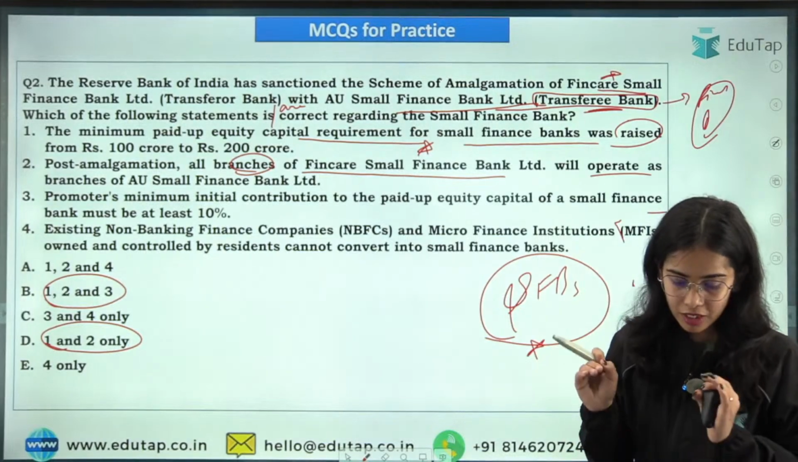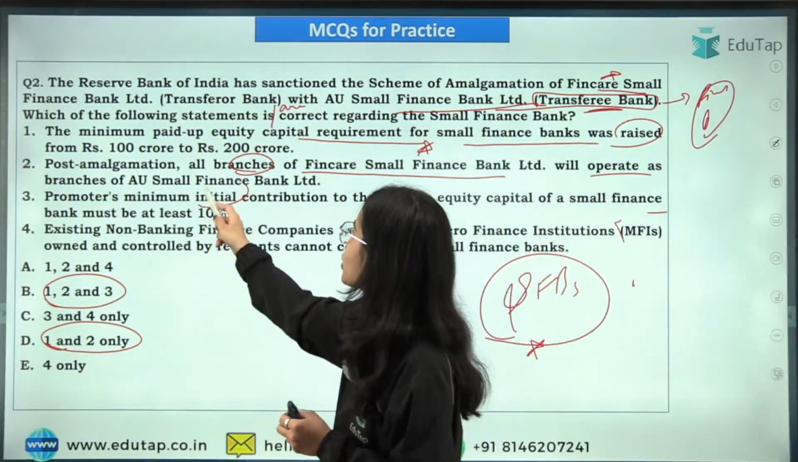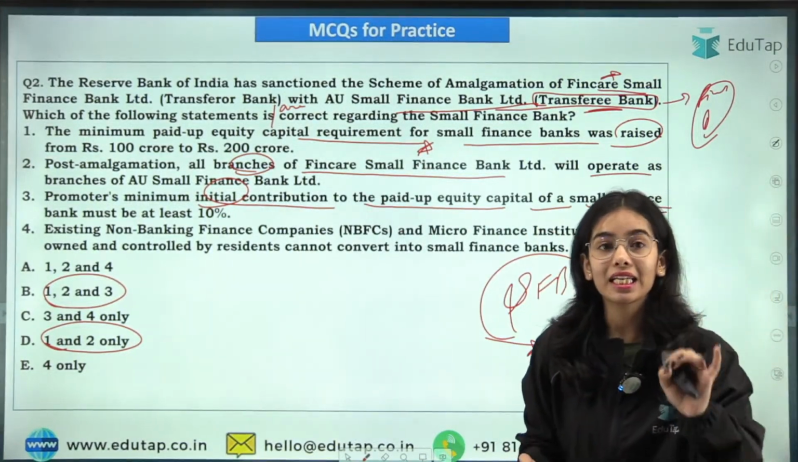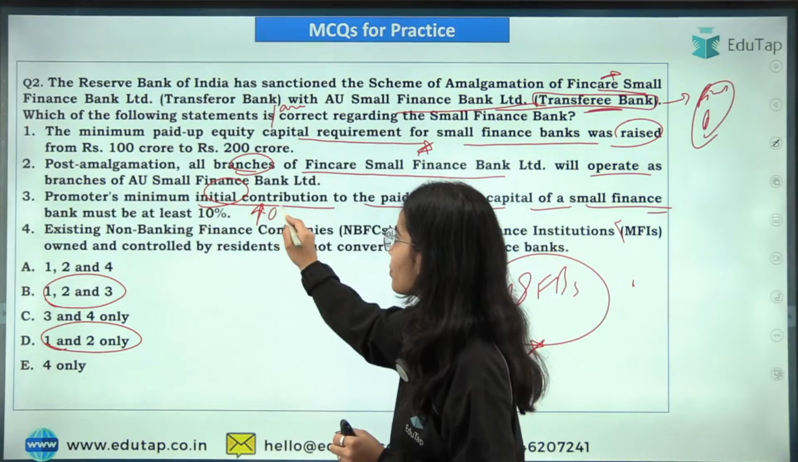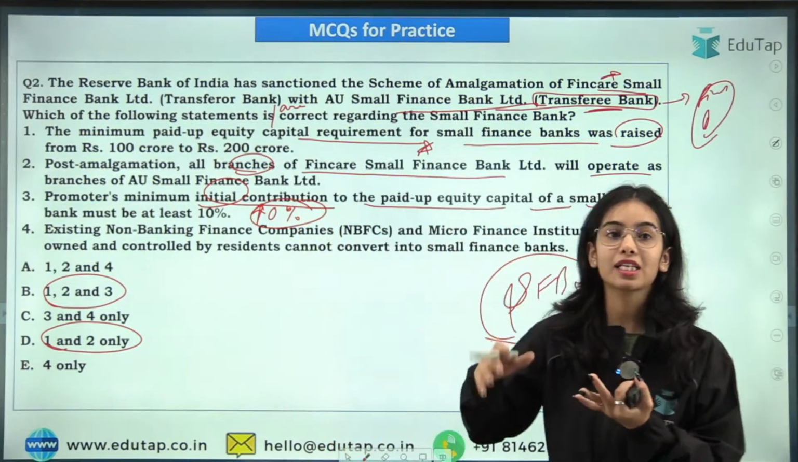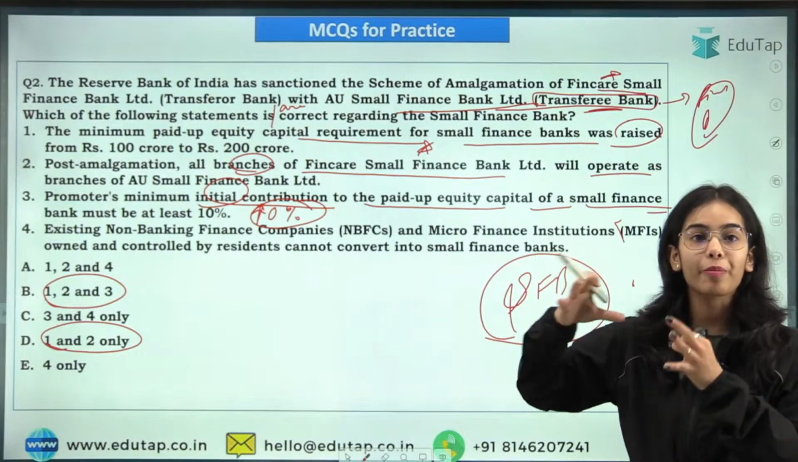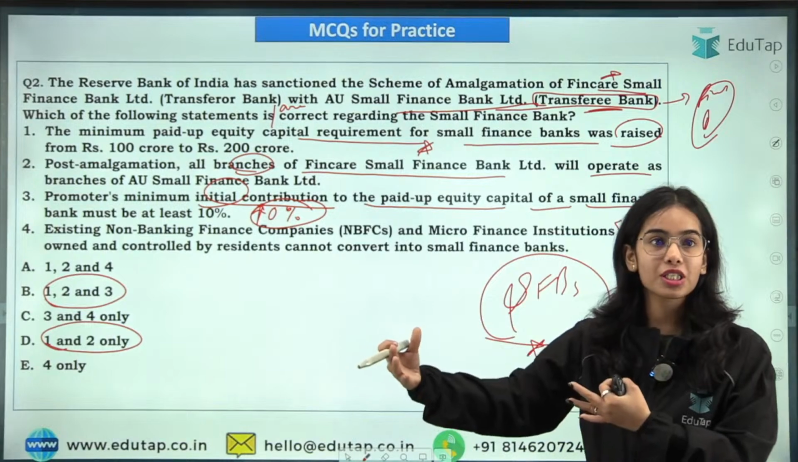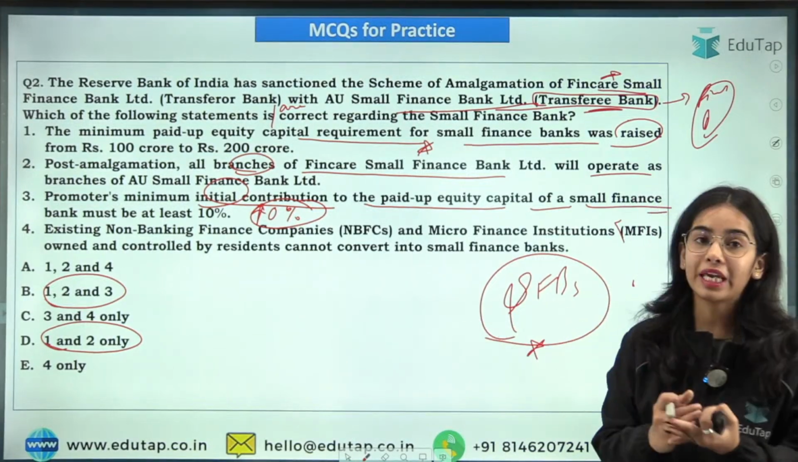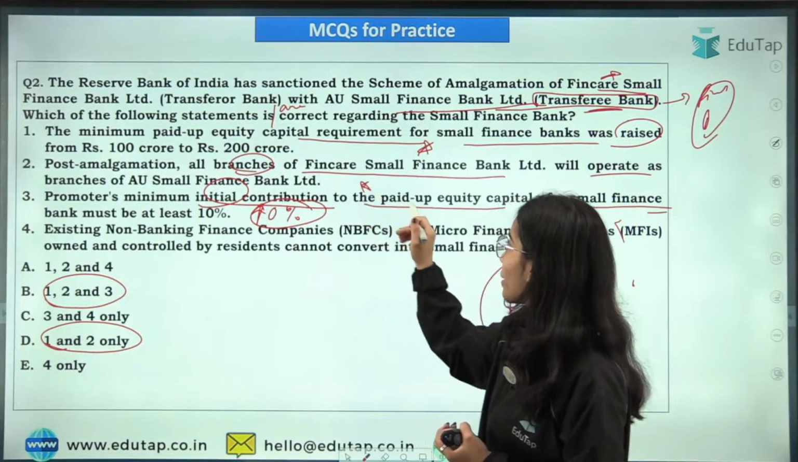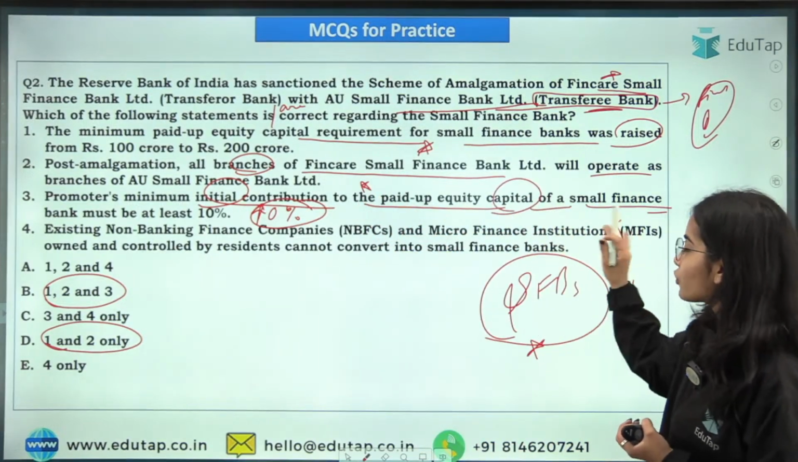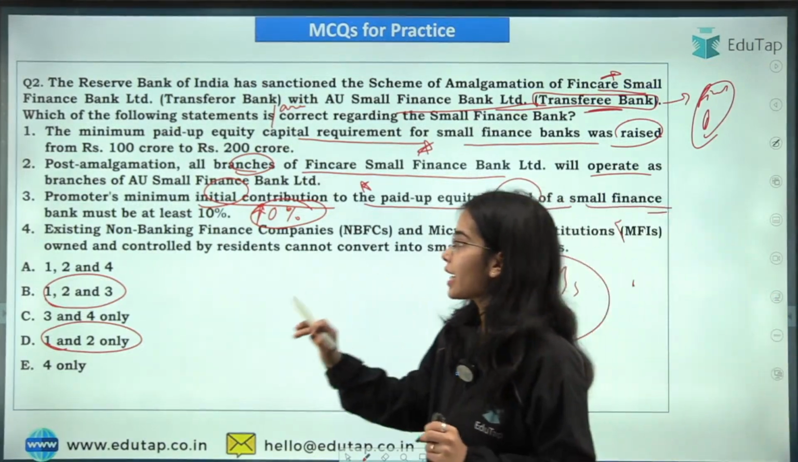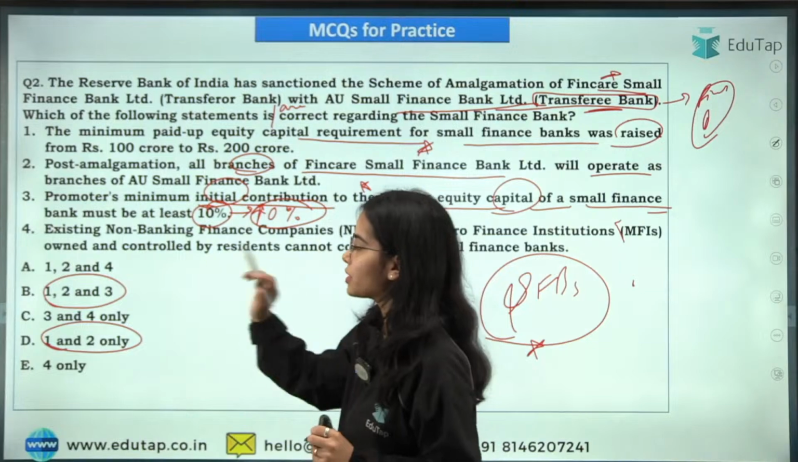The promoters, yes, very good. The promoters' minimum initial contribution to the paid up equity capital of a small finance bank must be at least 40%. That is, the promoter is the one that is opening a small finance bank. Okay, the promoter is the main owner of the small finance bank when it is just starting. So the promoter's minimum initial contribution must be at least 40%. Okay, so that is the idea, that it is not 10%, it should be 40%.